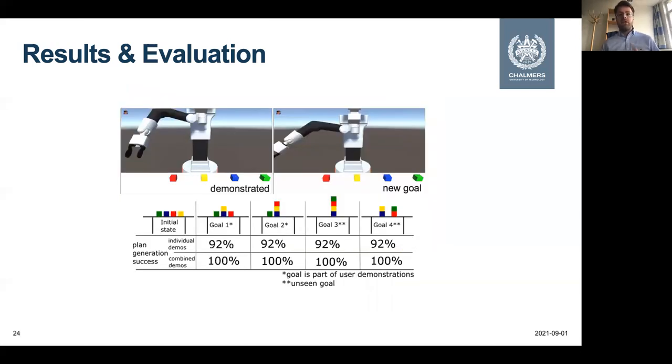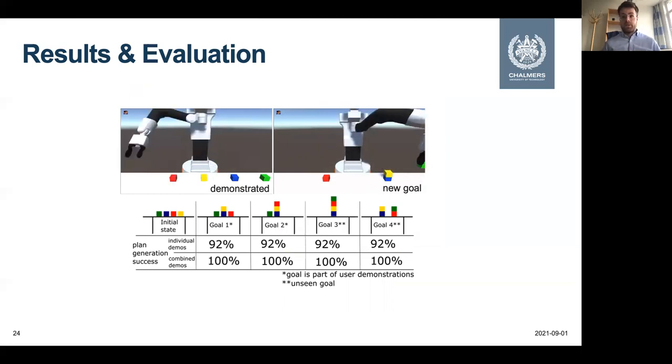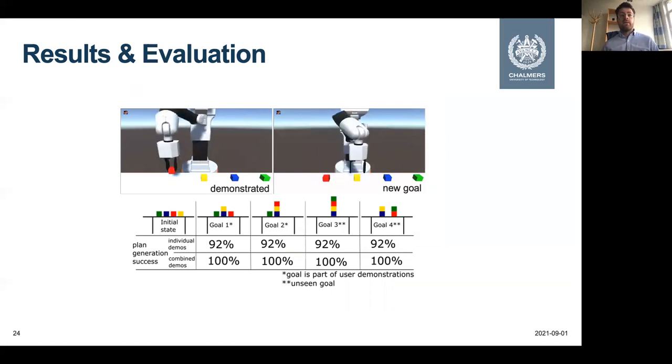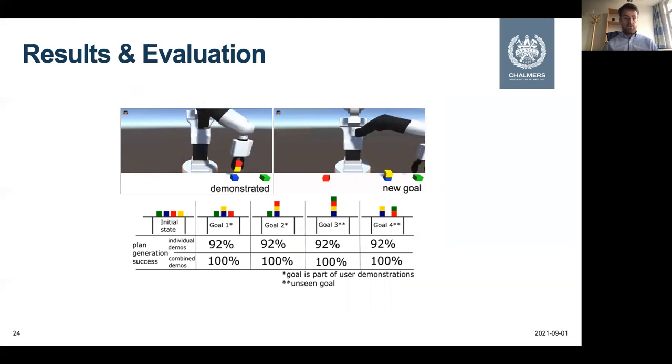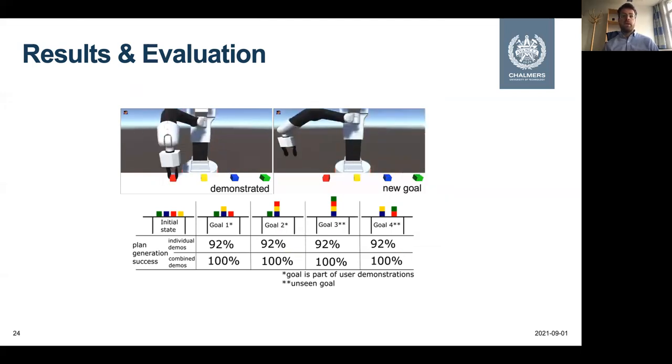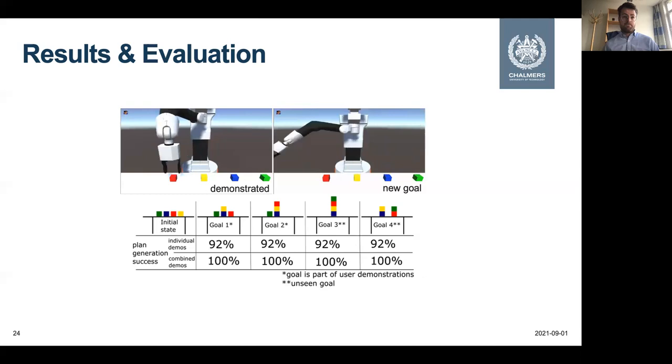And for the evaluation, we generated different domains from these demonstrations. So one domain, which we also call the combined demos case, incorporates all 12 demonstrations. So this domain incorporates all the 115 activities that we have retrieved from these 12 demonstrations. But we also generated domains based on all individual demonstrations, which we call the individual demos case.